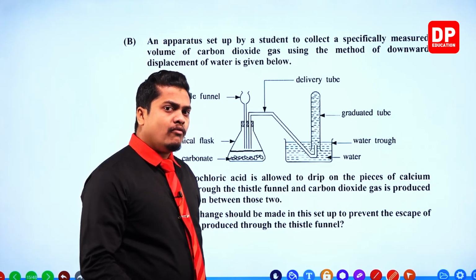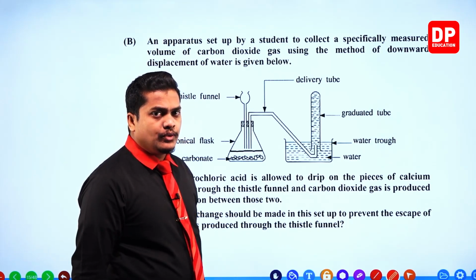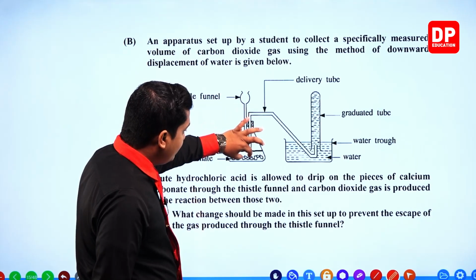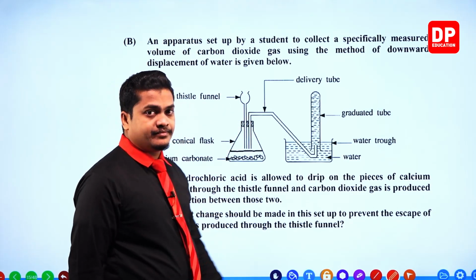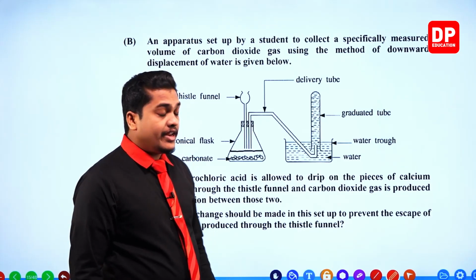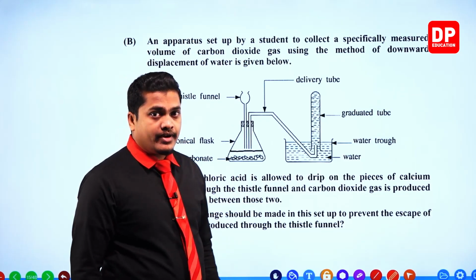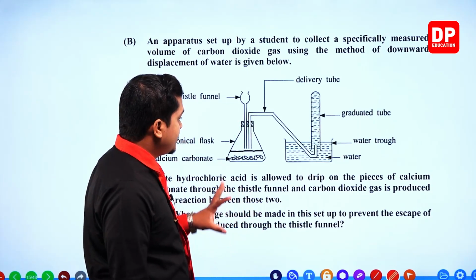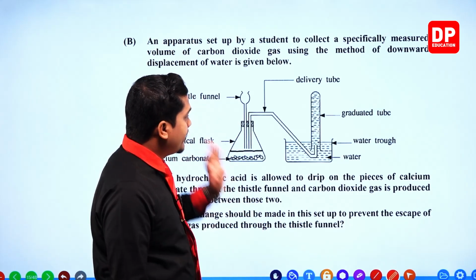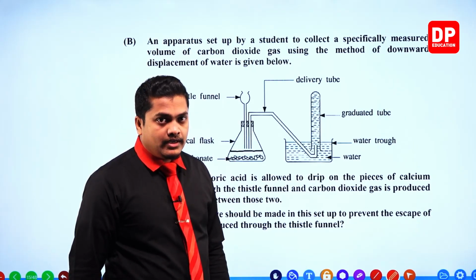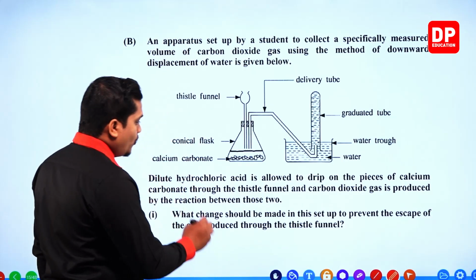So in order to avoid that, what should we do? We need to take the thistle funnel below the level of the liquid which is in the conical flask. We have to take it below the liquid level. Otherwise, the gas which is getting produced over here will escape and go out from the thistle funnel. So what do you need to do?